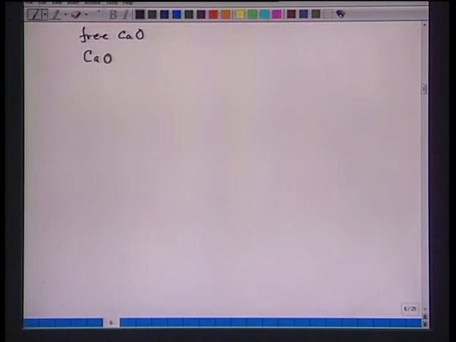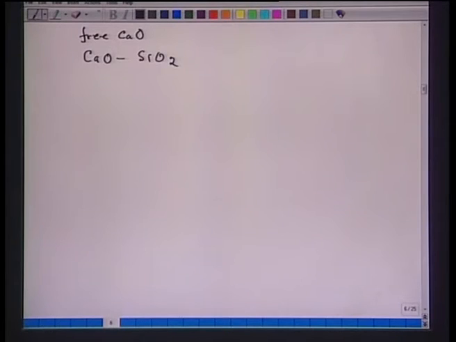So, in order to define free CaO, if I consider the CaO-SiO2 system, then free CaO will be available only when the requirement for SiO2 is completely met. With that I mean that when the compound 2CaO·SiO2 has been formed, then the excess CaO will be available. That means that excess CaO can now take part in the reaction.